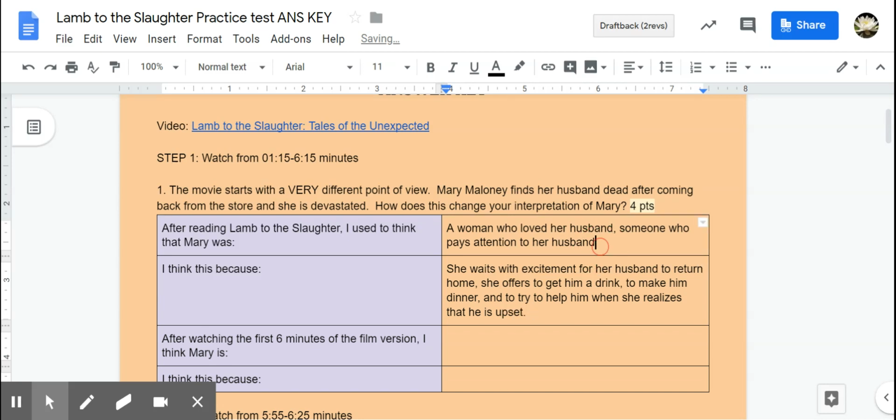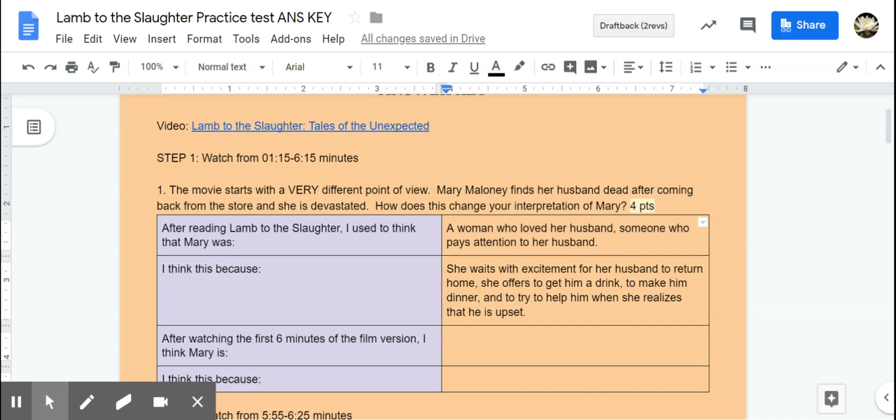All right, so that's the first part of the story. However, if I'm taking a test like this, I don't want to just move on. I have to go back and make sure that I've answered all of the questions to their fullest extent. So if I go back, it says, after reading Lamb to the Slaughter, I used to think that Mary was. Okay, that's the whole story. And I can't stop here with the whole story, because that's not what I thought of Mary in the end.